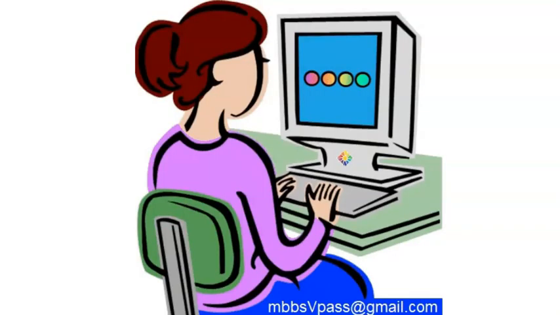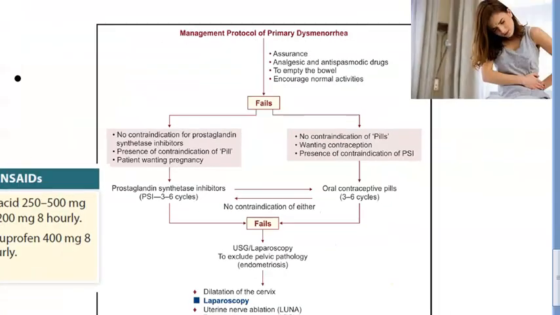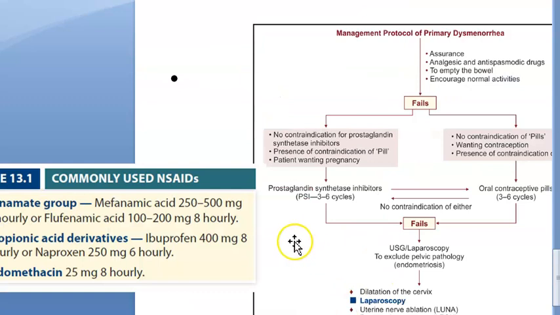So your dysmenorrhea is primary. Who's going to pay the price? Finally, surgery you're doing. You will do LUNA, that is laparoscopic uterine nerve ablation, then laparoscopic presacral neurectomy. Okay, this much you remember. I think this much about primary dysmenorrhea is enough. Okay. Now let's move to secondary.